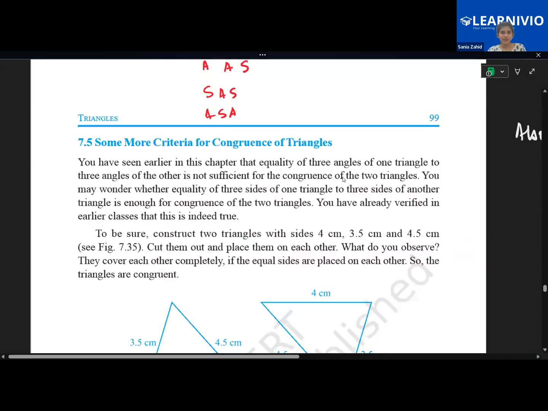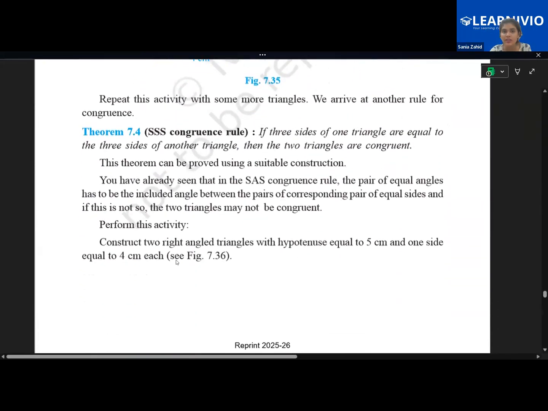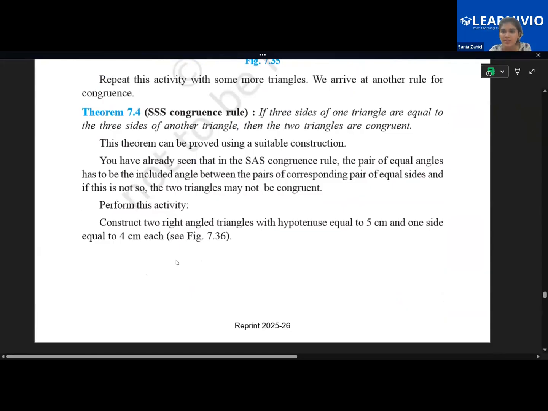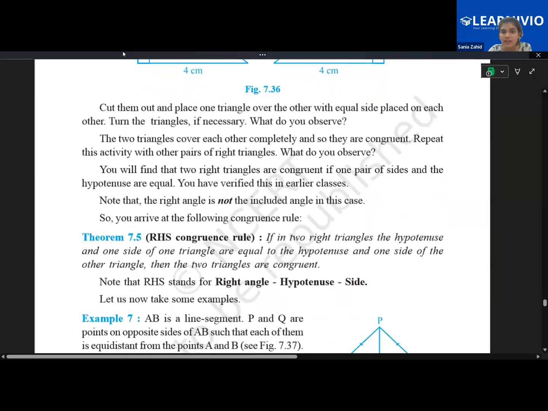Now the next question. Now we come to the next exercise. So now look here, children. More criteria for congruency of triangles. So what is the next criteria? See, SSS is given, but we did one question from SSS in the previous section only. So we know SSS now. Next is RHS, children. So what is RHS now?